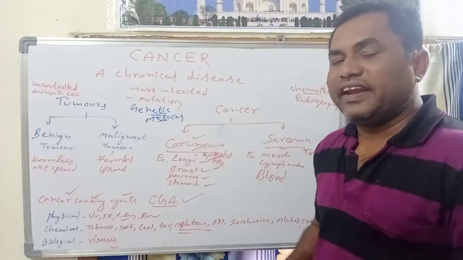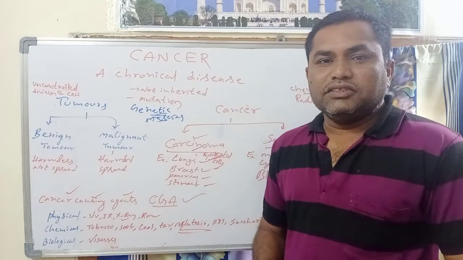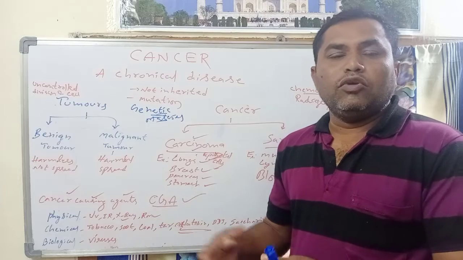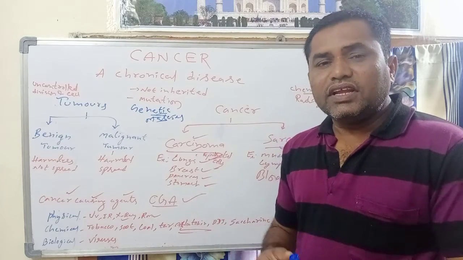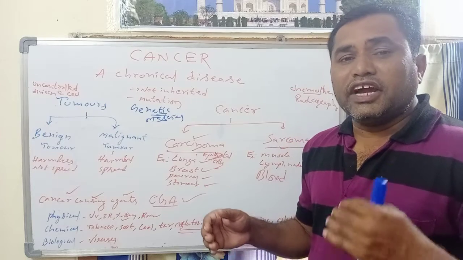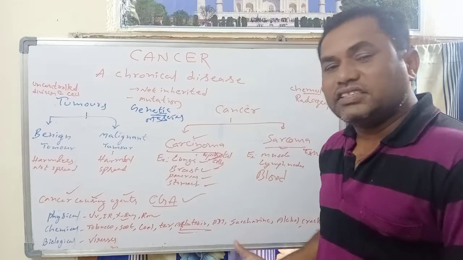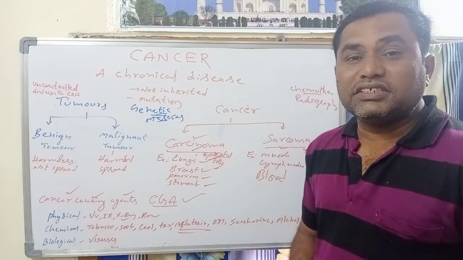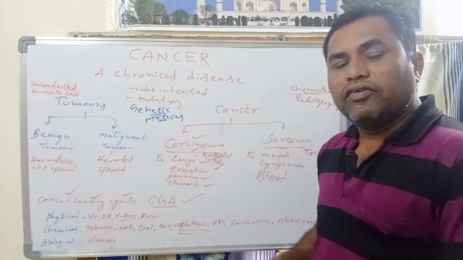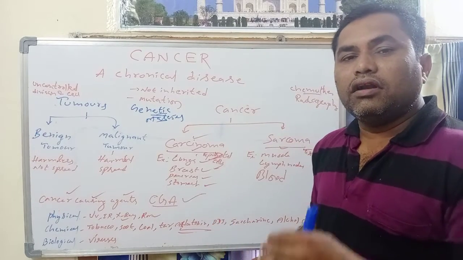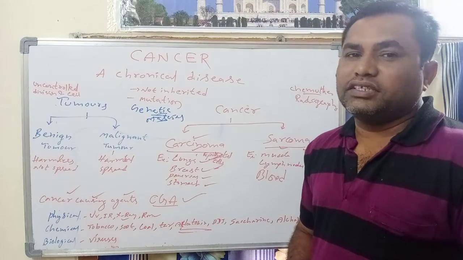Next, saccharine and DDT. Saccharine is usually used in toddy. Generally, old persons and other persons regularly take toddy, and toddy contains saccharine. If they consume more toddy, it leads to cancer. Why? Because saccharine is a carcinogenic agent, meaning an agent which causes cancer. Next, alcohol: when we consume more alcohol, it leads to cancer. And cracker chemicals also cause cancer.